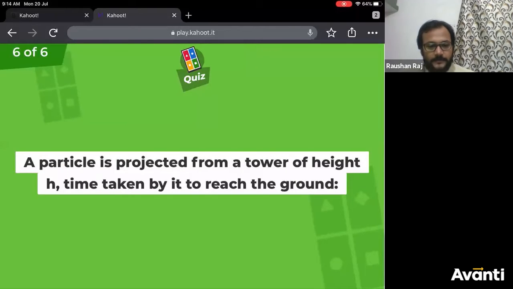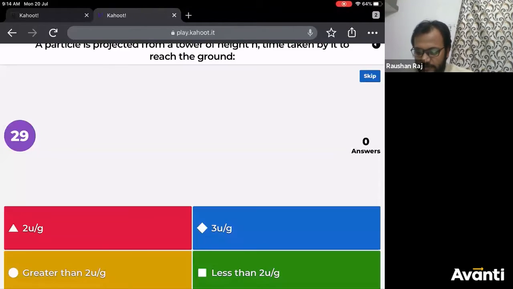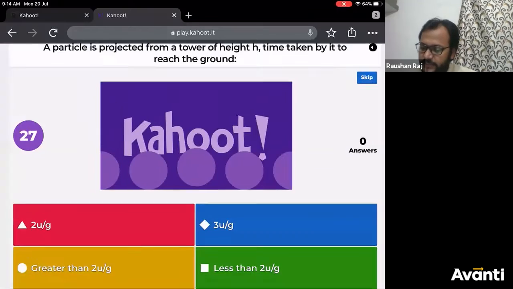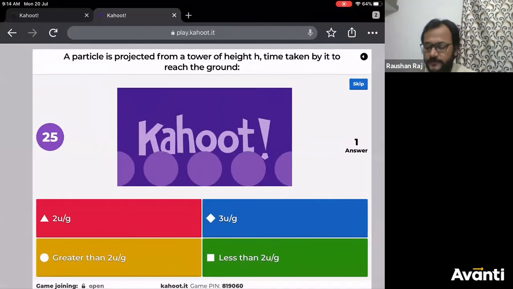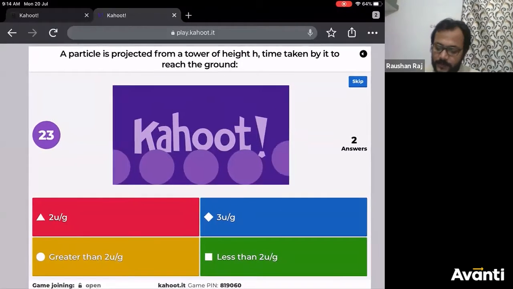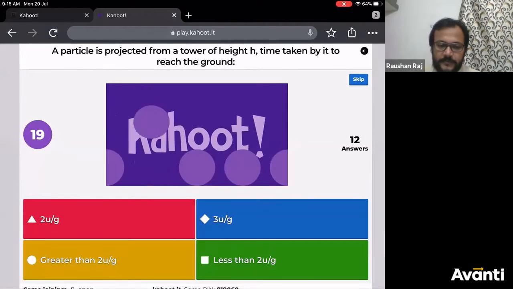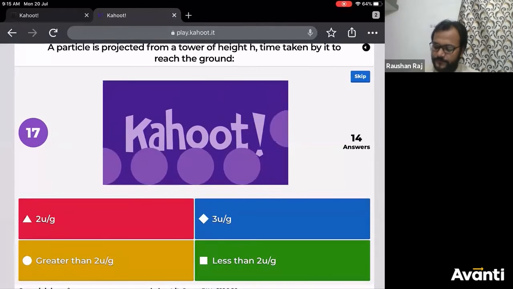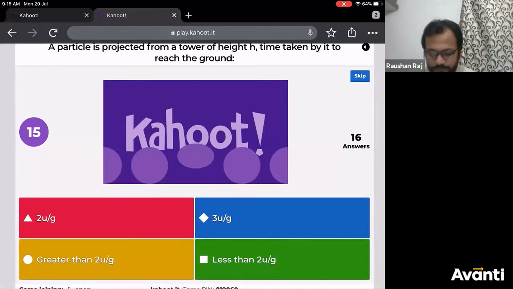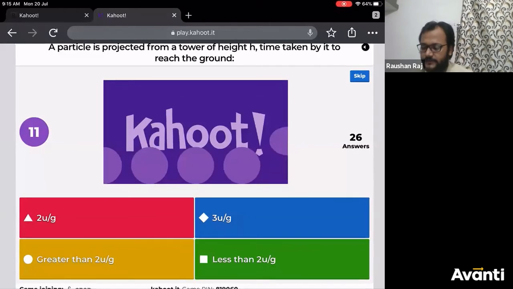So again, a particle is projected from a tower of height h. The time taken by it to reach the ground will be: 2u by g, 3u by g, greater than 2u by g, or less than 2u by g. Give the correct answer.